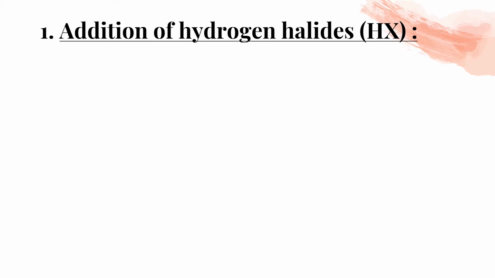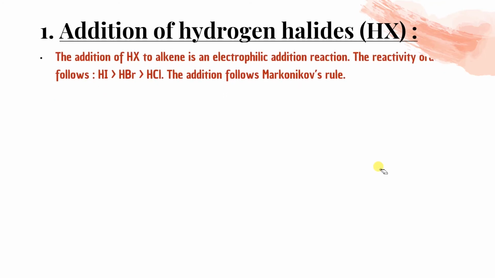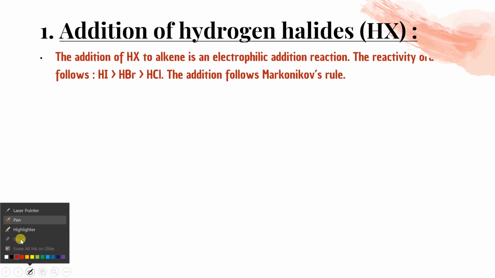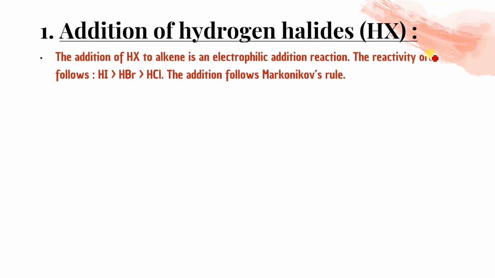Addition of hydrogen halide. Let's see how it attaches. Hydrogen halide, that is HX. The reactivity of acid, like HX, whatever it is, hydrohalic acid, we can say. So the reactivity of an acid like HI, HBr, HCl will be as follows. HI will give the faster reaction than HBr, than HCl, and the reason is the same. Bigger the size, higher the bond length, and lesser the bond dissociation enthalpy. So HI will break easily, so that's why it gives faster reaction. Clear? This follows Markovnikov rule.